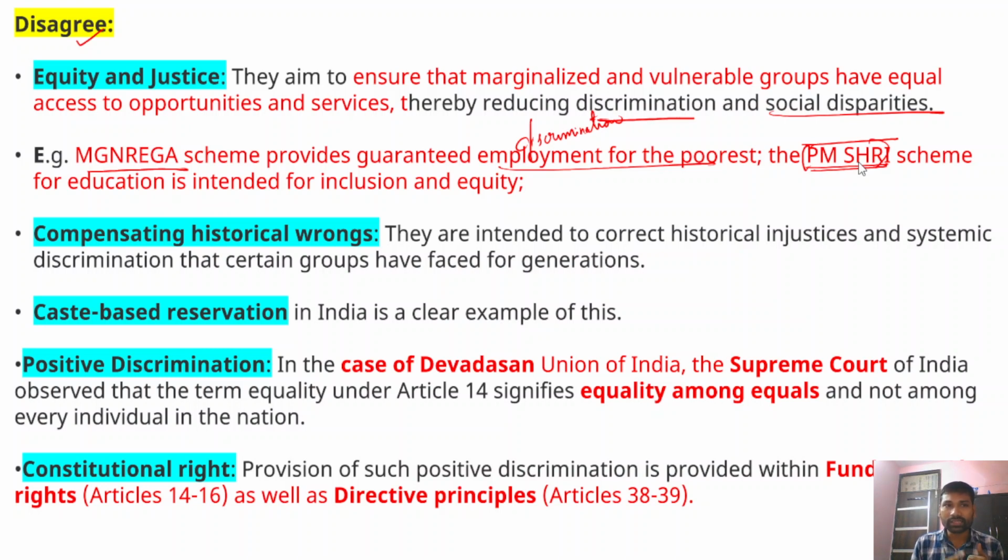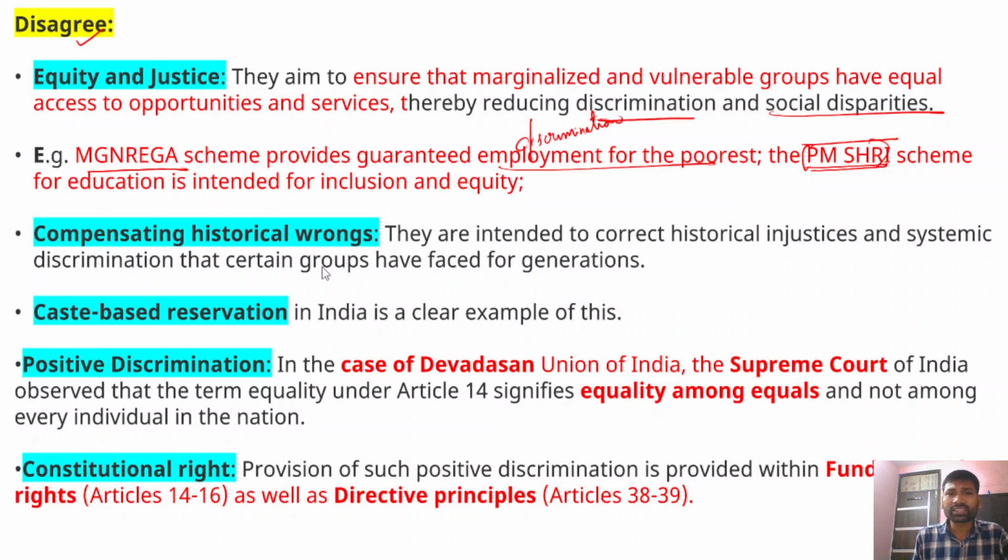Now, the second point that these welfare schemes are not discriminatory in nature is that whatever measures the government has been taking, they are actually compensating for historical wrongs already done. For example, the backward sections of society have faced huge historical injustice and also discrimination.